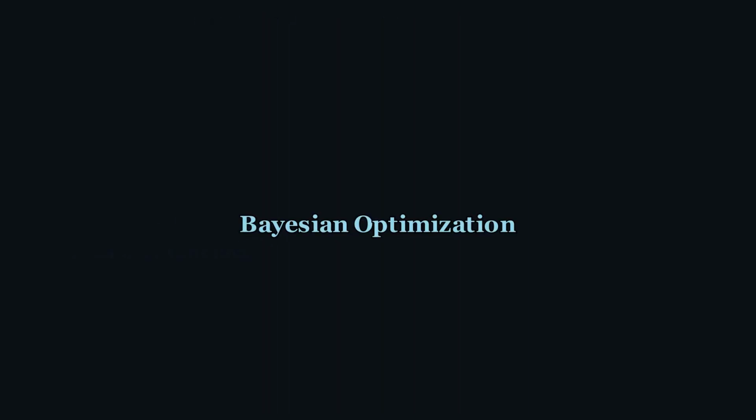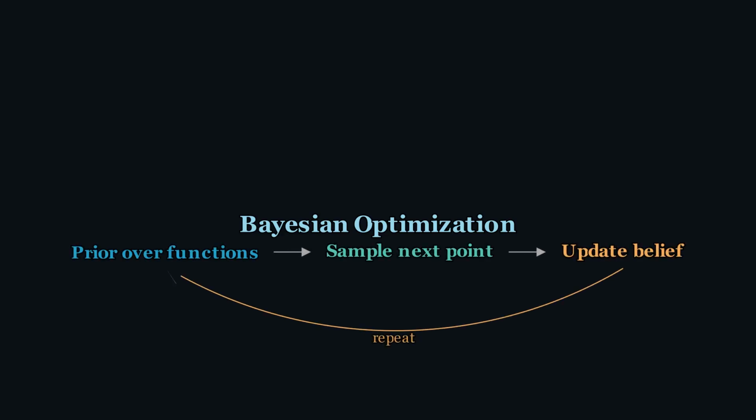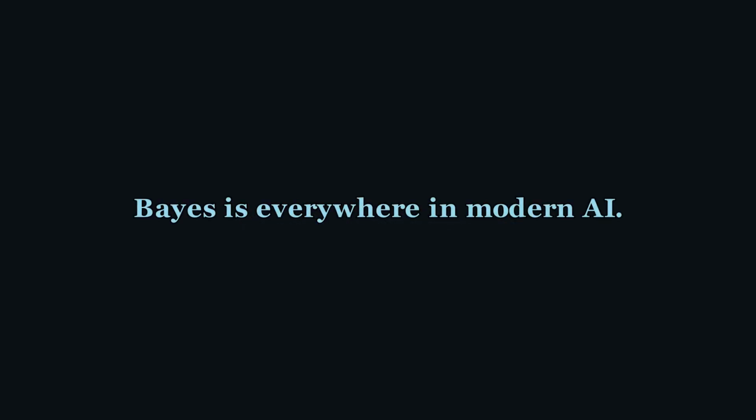And Bayesian optimization, which finds the best hyperparameters for your model, uses a prior over functions to intelligently explore the search space, updating its belief about which settings work best after each experiment. Bayes is everywhere in modern AI.